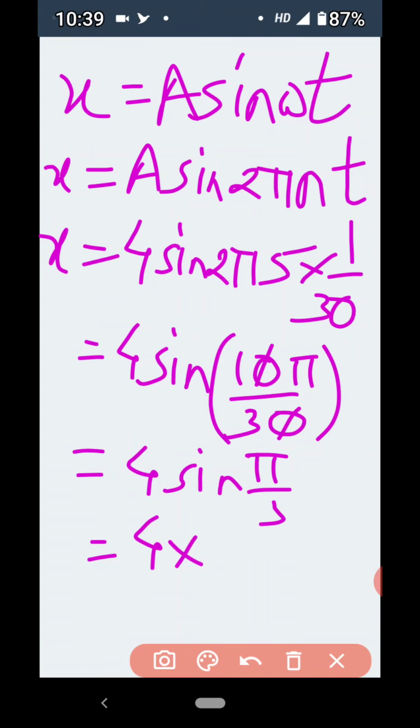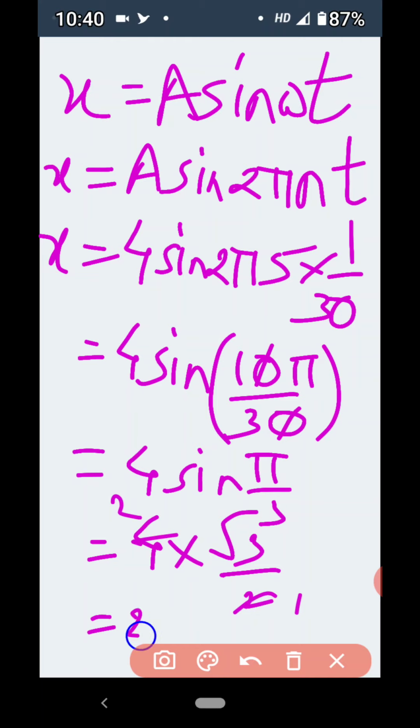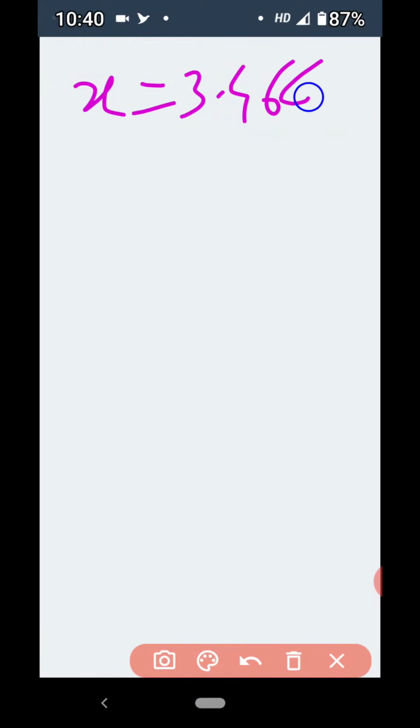We know sine pi by 3 is root 3 upon 2. So 4 into root 3 upon 2: 2 2s are 4, so we get 2 root 3. 2 into 1.732, the value of root 3 is 1.732, and if you do the product of 2 into 1.732, then we get the value of x as 3.464 centimeter. So we get the value of x.